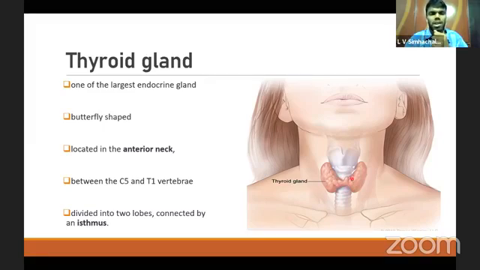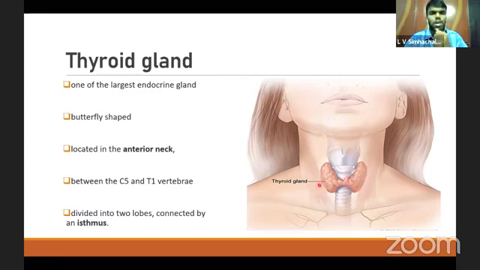And it is located between C5 to T1 vertebra. There are mainly five types of vertebra, which are cervical vertebra in the neck, thoracic vertebra in the thorax, that means chest, lumbar vertebra, sacral vertebra and coccyx.